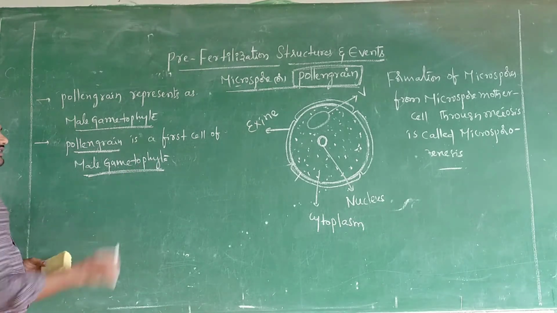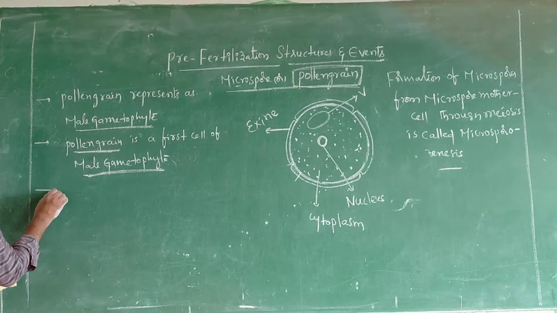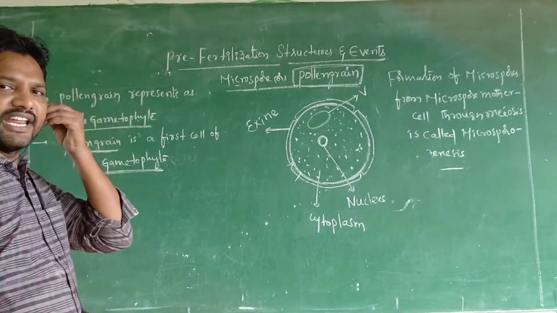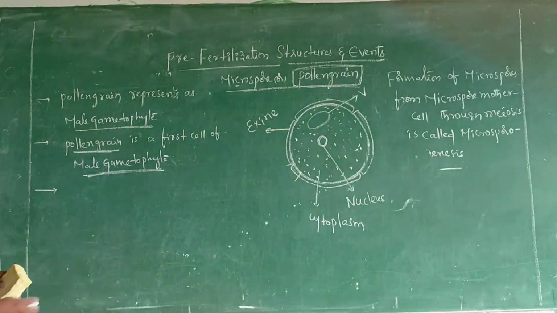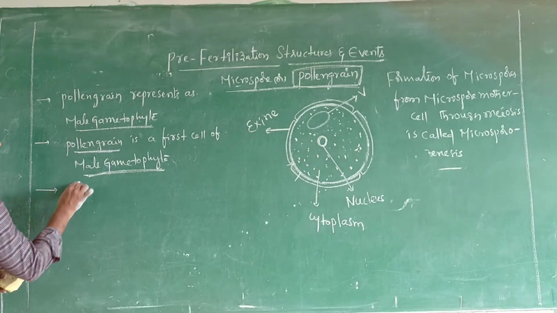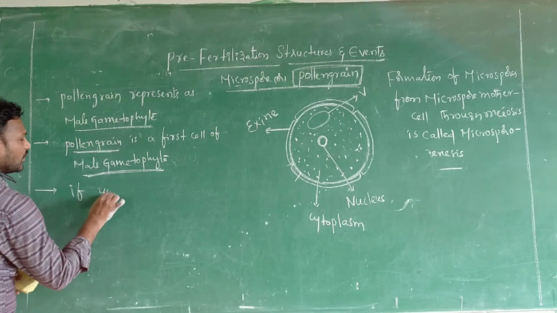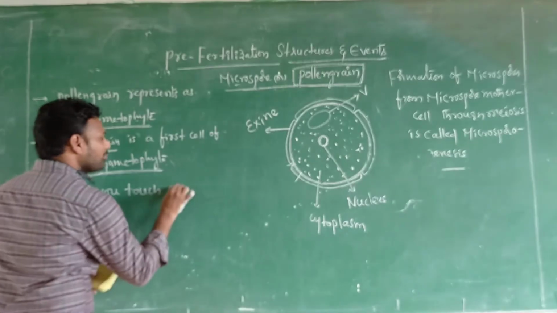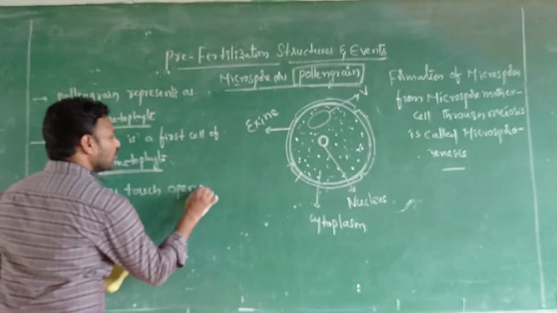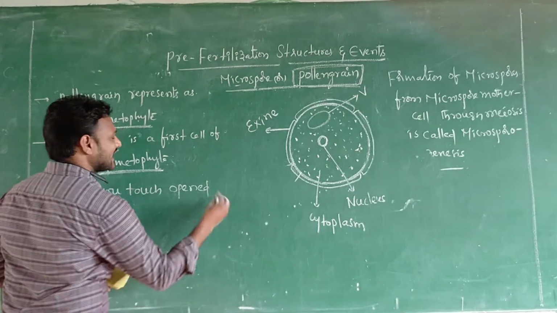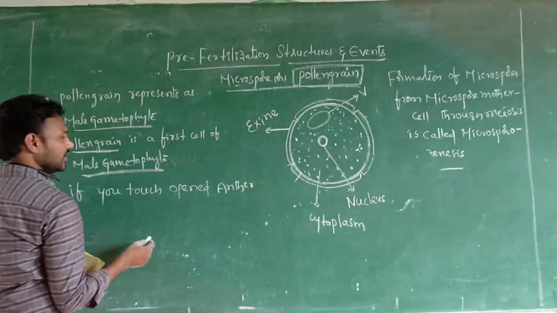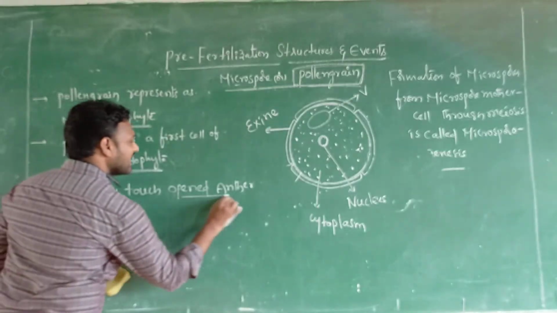Sir, how do I identify the pollen grain? For example, if you touch an opened anther, take for example a hibiscus flower, you touch the opened anther.